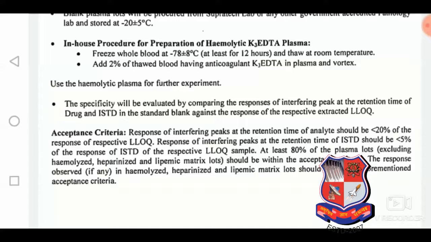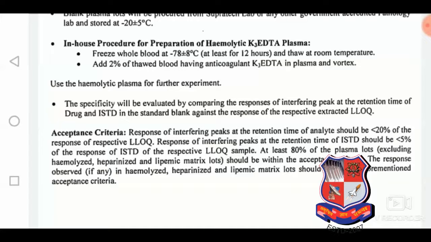So this is the procedure for hemolytic K3D plasma, how we can hemolyze the K3D plasma. Whole blood is thawed, and thawing means putting that frozen blood in a tray containing water at room temperature. Use hemolytic plasma for further experiment.